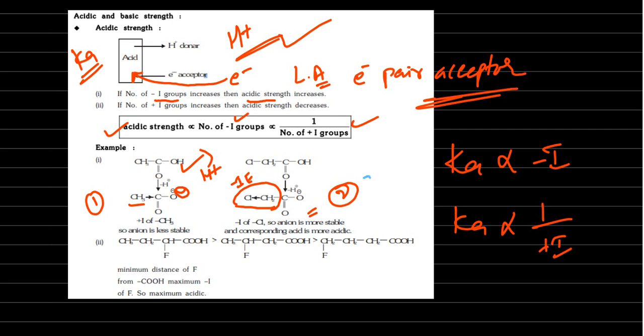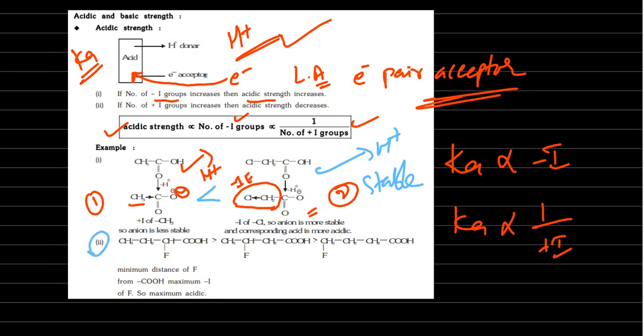So finally this is the stable one. If it is stable, obviously it is ready to donate H plus ion. So which is more acidic? Which is faster at donating H plus? So that has more acidic strength. Right?